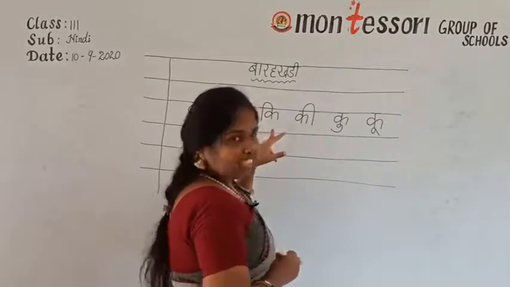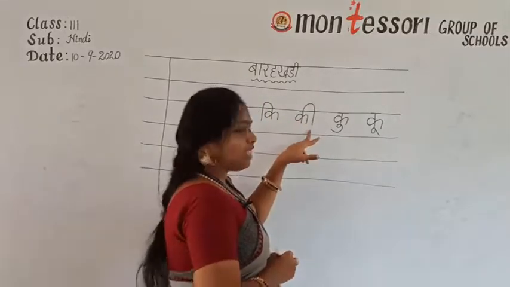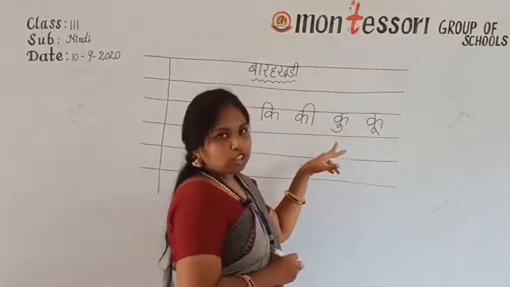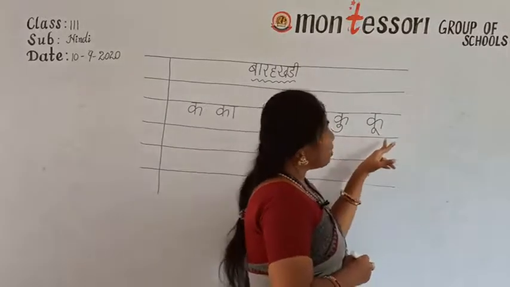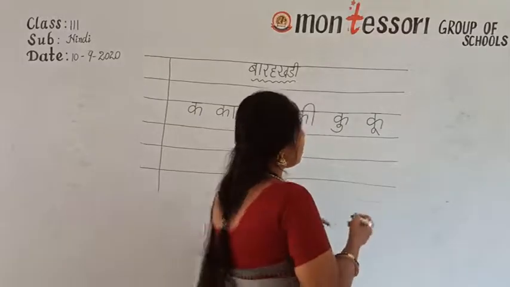Like ka first e ki matra, ka second e ki matra. Ka first u ki matra, ku. Ka second u ki matra, ku. Okay children. The next.